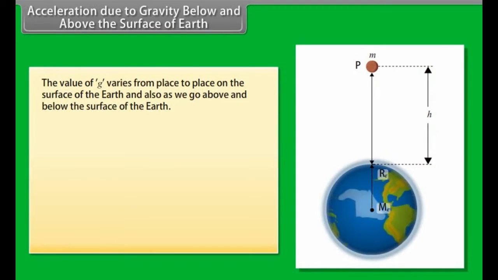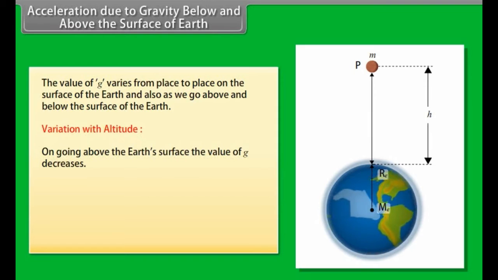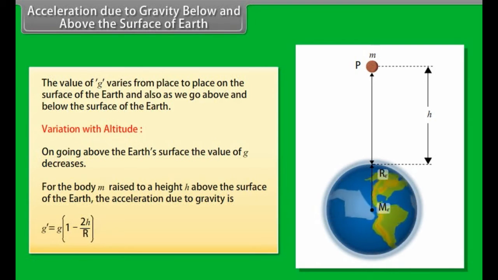Acceleration due to gravity below and above the surface of Earth. The value of g varies from place to place on the surface of the Earth and also as we go above and below the surface of the Earth. Variation with altitude. On going above the Earth's surface, the value of g decreases. For the body m raised to a height h above the surface of the Earth, the acceleration due to gravity is g dash is equal to g multiply by 1 minus 2h upon r.